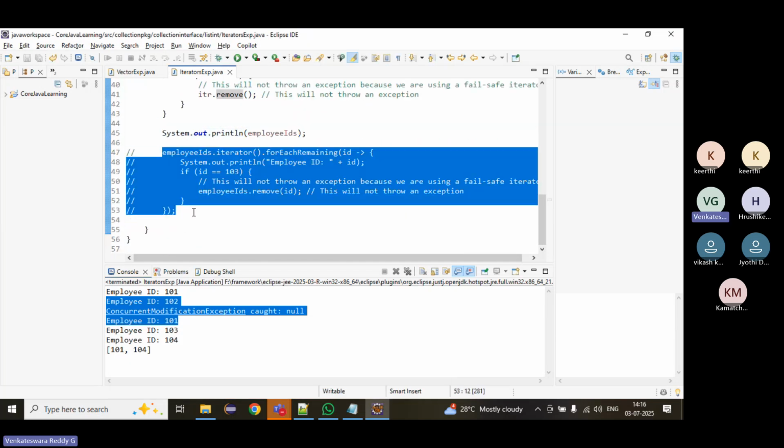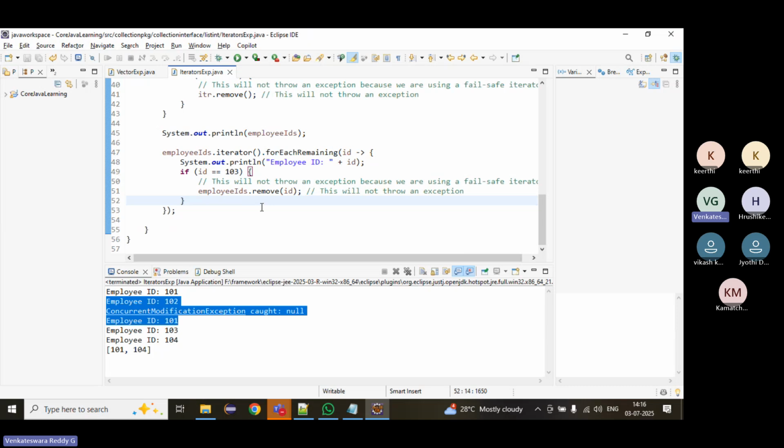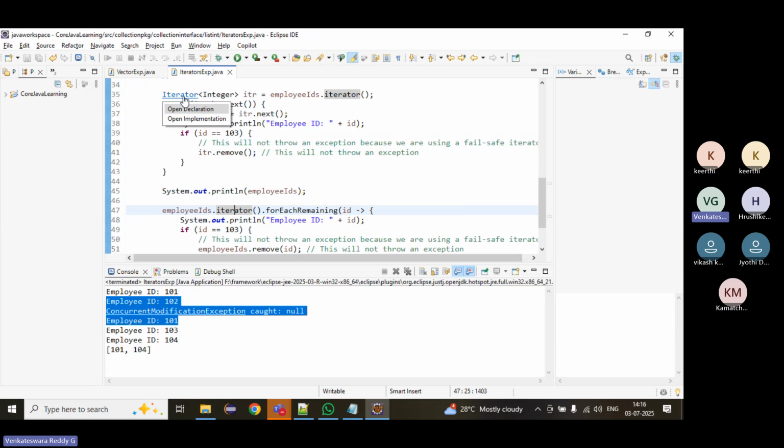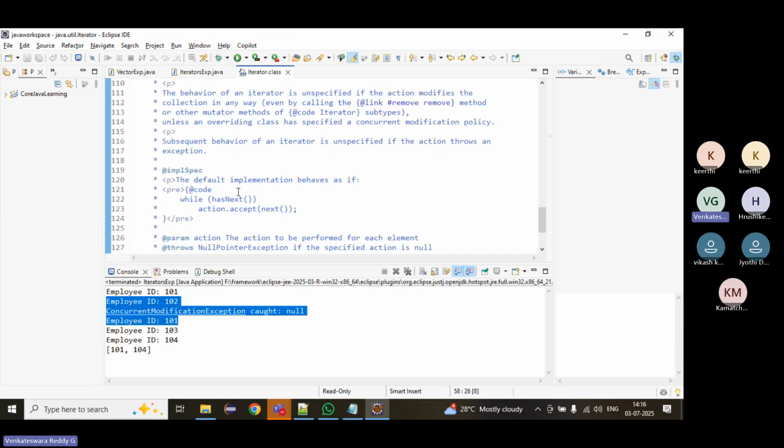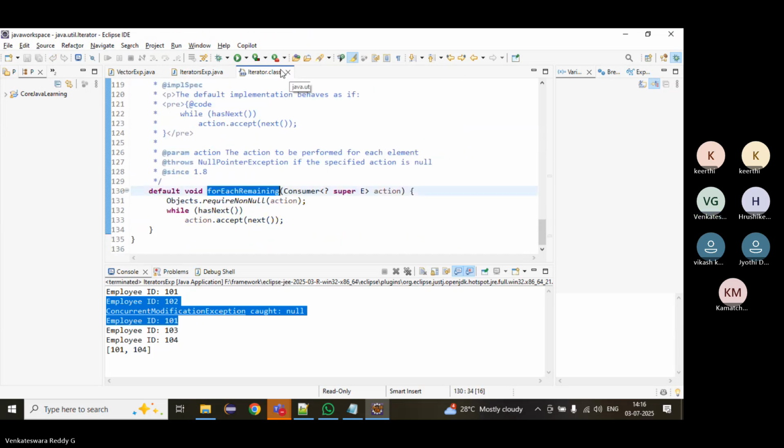We can also use lambda expressions. employeeIDs.iterator, and then forEachRemaining. On iterator we have forEachRemaining.